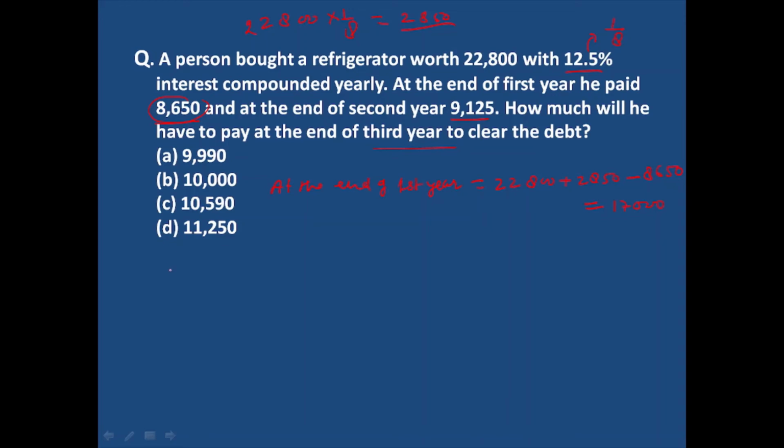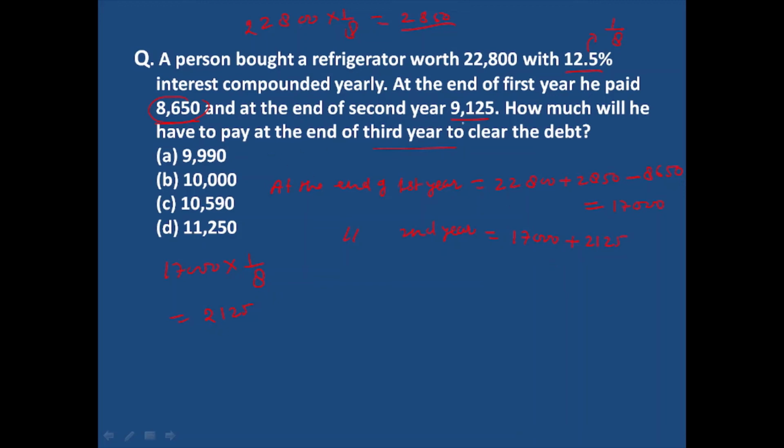So on the 17,000 rupees, we have to pay interest for the next year. The rate of interest is 12.5%, which means 1 upon 8, and if you simplify it, it gives 2,125. So the amount payable at the end of second year will be 17,000 plus 2,125 rupees.